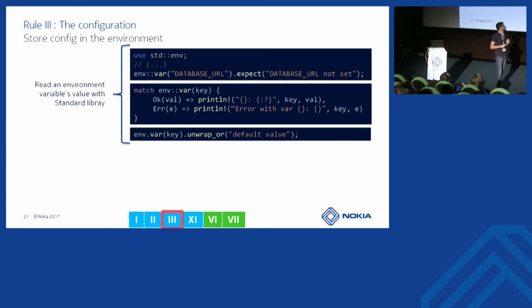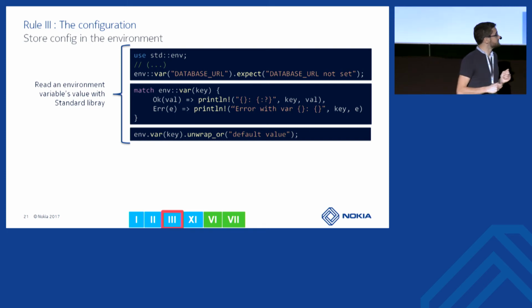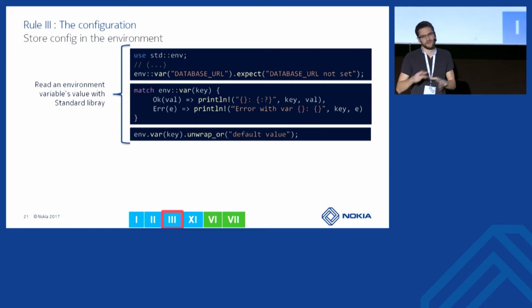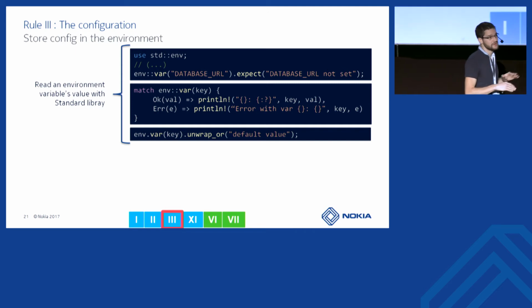You can also say, okay, for now, I will just unwrap this result or expect this result. When you do that, it will extract the value from the Ok variant, and in the case of an error, the program will panic. If the program panics, it means it will be aborted with a backtrace and stopped.